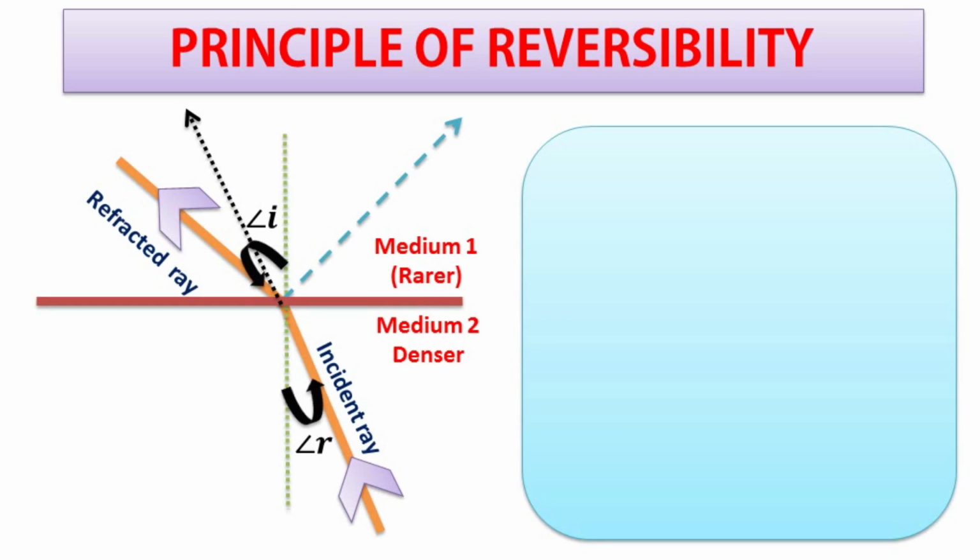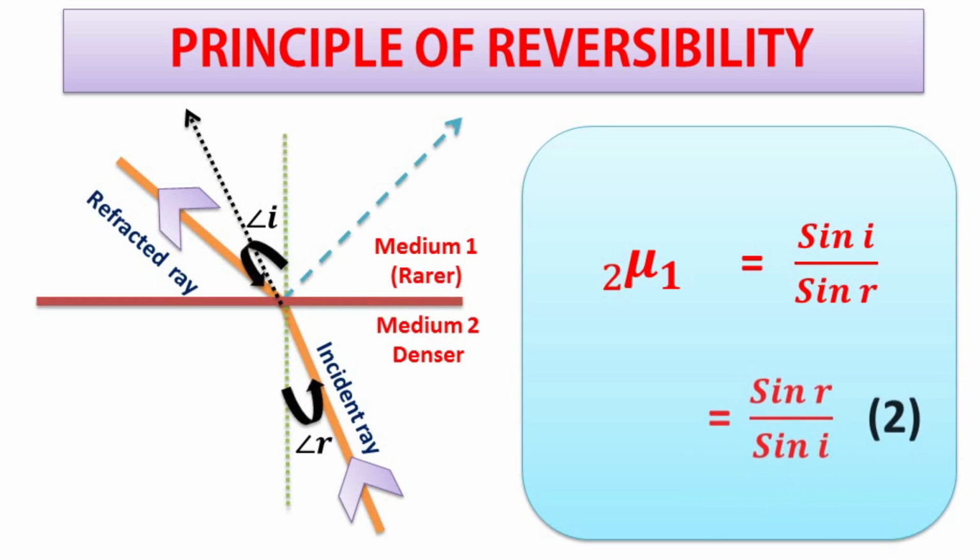Refractive index of first medium with respect to second medium is equal to sin I divided by sin R. Please see, here sin I is equal to sin R and sin R is equal to sin I. So refractive index of first medium with respect to second medium is equal to sin R divided by sin I. Mark this equation as equation number 2.